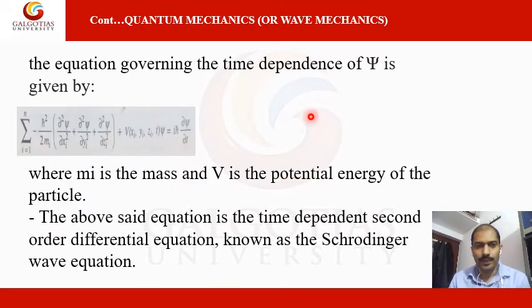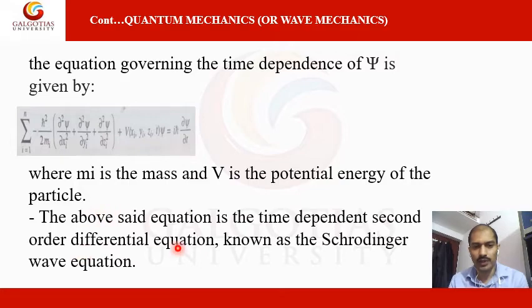Now, the equation governing the time dependence of psi is given by the well-known Schrodinger wave equation. Here, the summation of minus h squared upon 2 m i, times del squared psi upon del x squared, del squared psi upon del y squared and del squared psi upon del z squared, where m i is the mass and V is the potential energy of the particle.